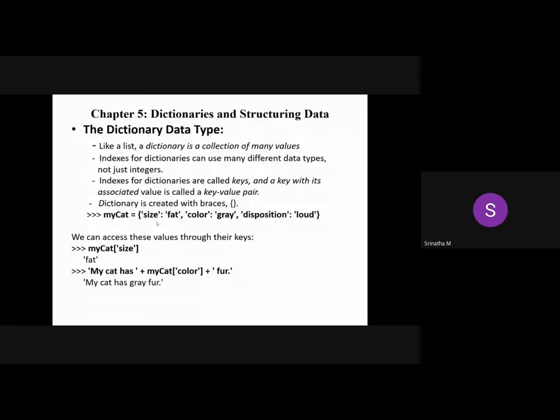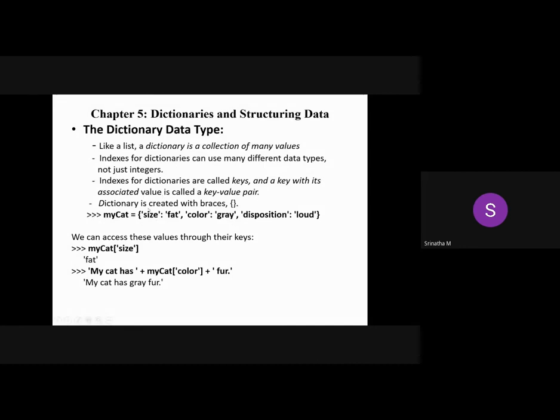Now let us start with this. Like a list, a dictionary is a collection of many values, and indexes for dictionaries can use many different data types. So the key is the index here. It can be a string, it can be an int, any data type. So many different data types, not just integers like in a list. In a list, the index starts from 0 and goes up to n minus 1, as we know. That is not true with dictionaries.